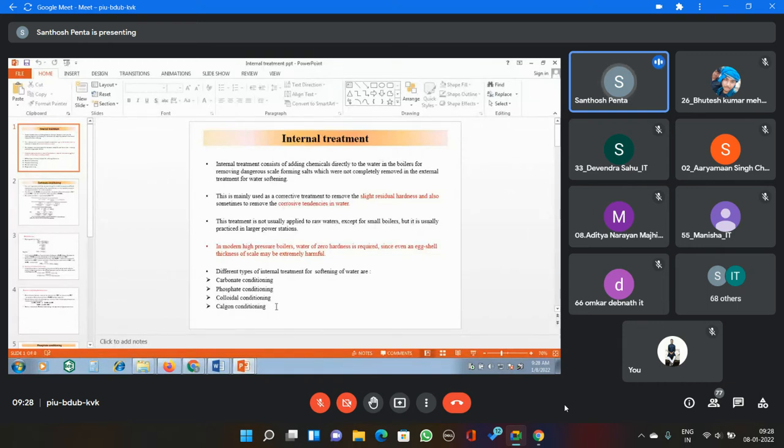So that is converted into metal hexaphosphates. Those metal phosphates are soluble in nature, hence that avoids the formation of sludge and scale. So this is about the internal treatment. Now in the conclusion, in applied chemistry, the technology of water.